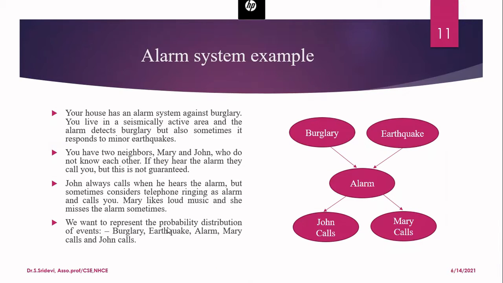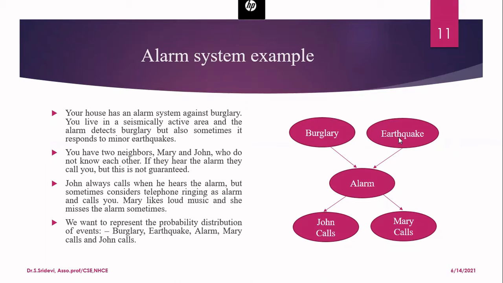Now we want to represent the probability distribution of various events by means of the Bayesian network. First, we have to understand what are the nodes we are going to represent in this. There is a random variable, you represent that as a node. So here there is a random variable called burglary, and also there is a random variable called earthquake. And when there is a burglary, there will be an alarm.